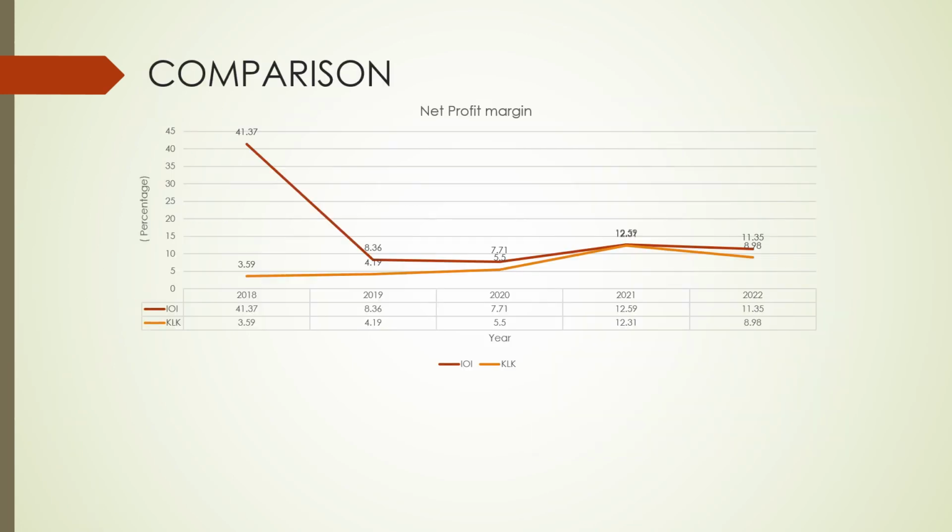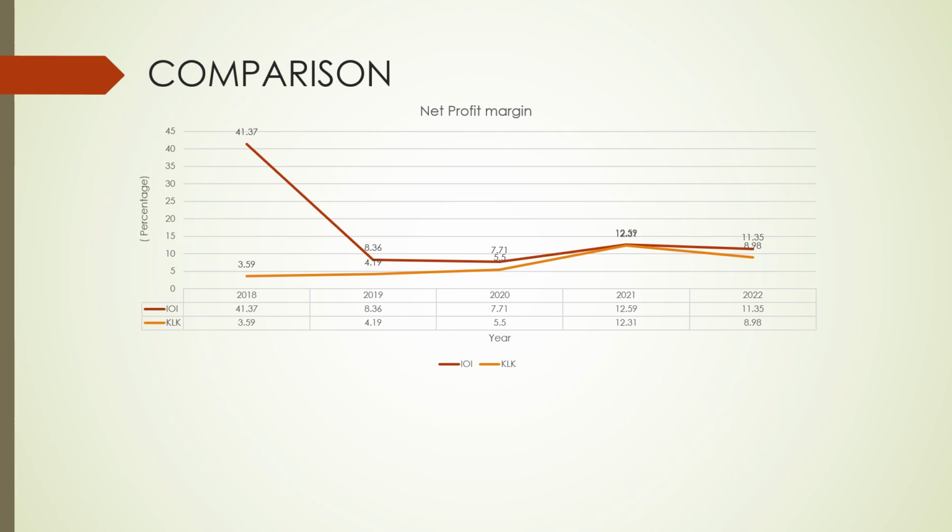For IOI in the net profit margin, we can see a notable decline in 2019 due to the reason that in 2018 the company received a substantial amount of profit from discontinued operations.